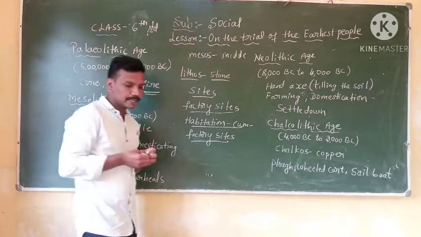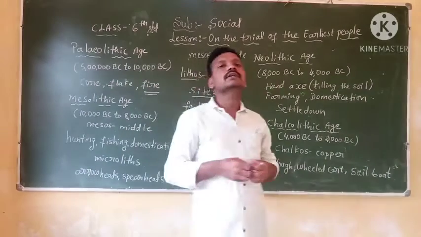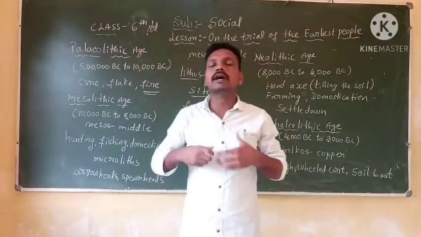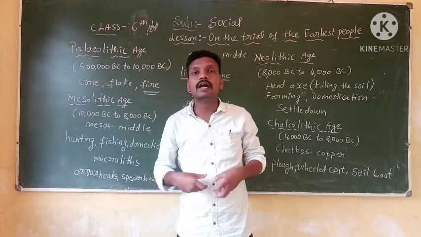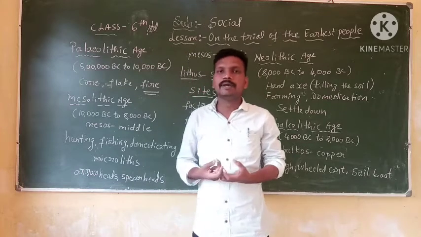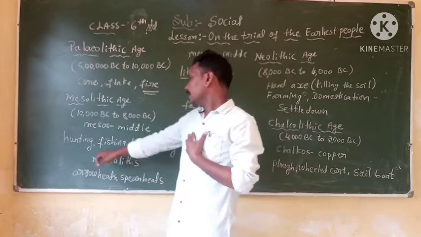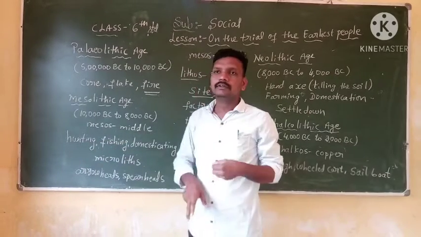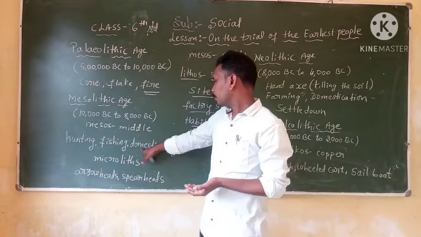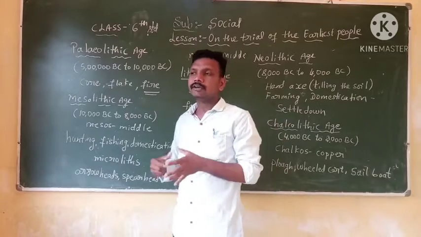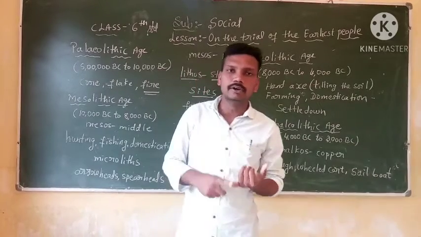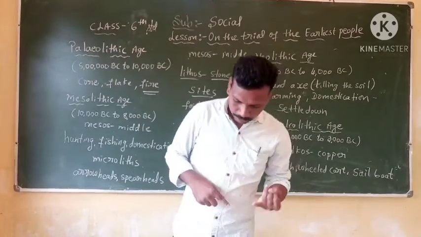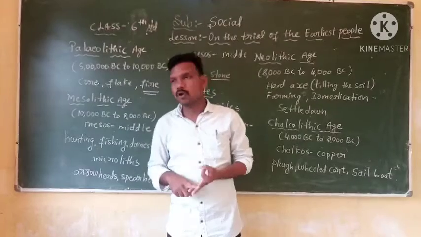But in this time period, the humans learned to produce more advanced weapons. The development was going on. The hunter-gatherers started fishing, and another development was domesticating animals like dog, sheep and goat.